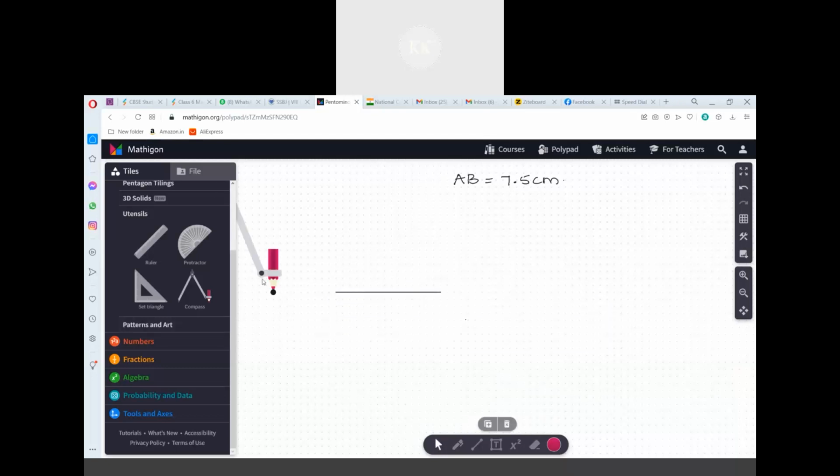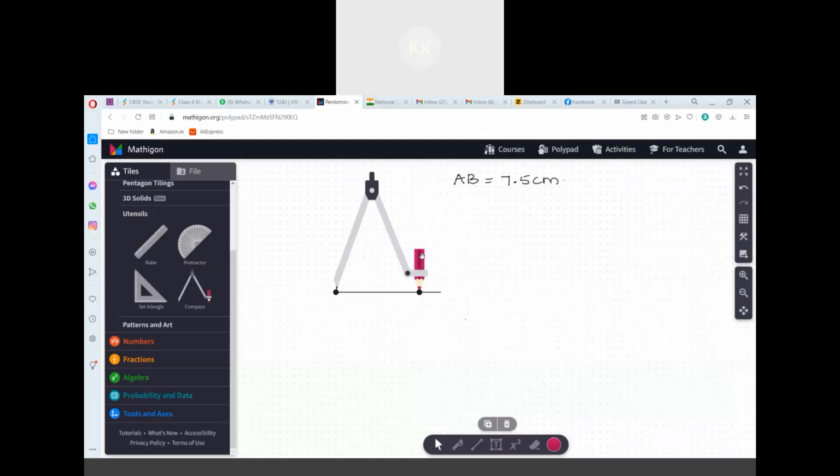Now, with the use of this particular instrument, we have to make a perpendicular bisector. How I am going to do it, you just observe. On this point A, I will take the compass, and I will measure more than half the length of the line segment. So here it is more than half.